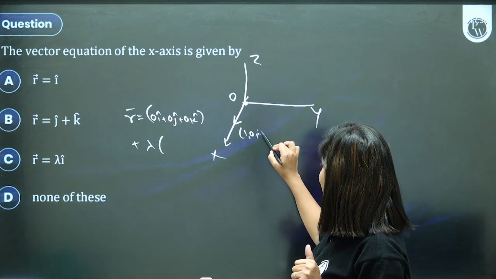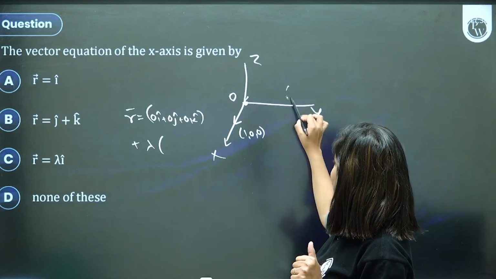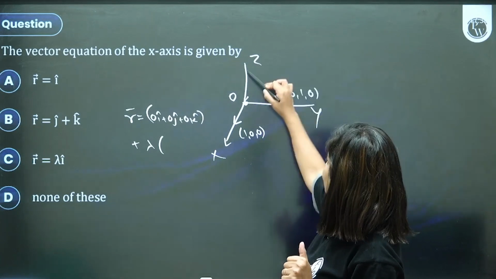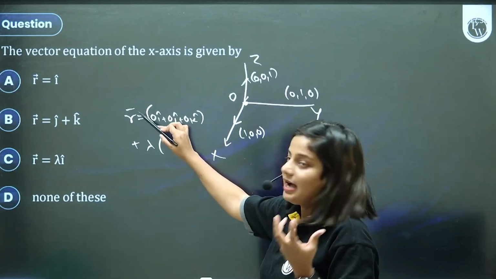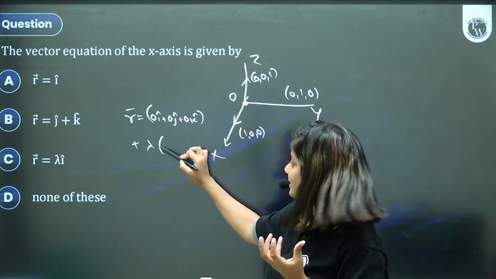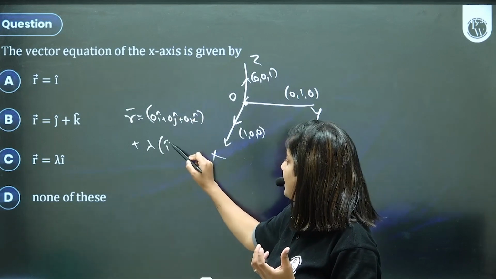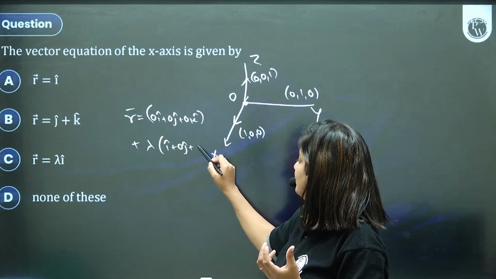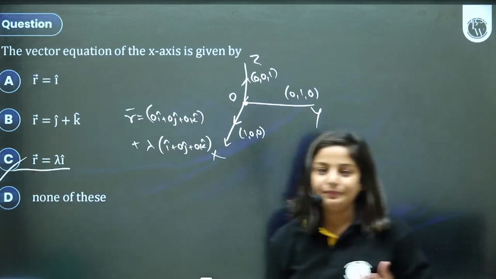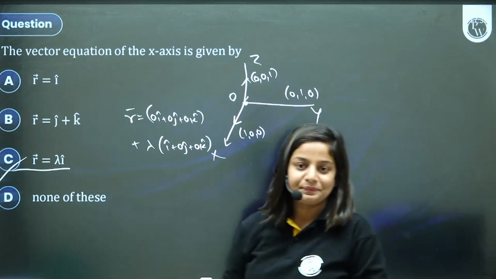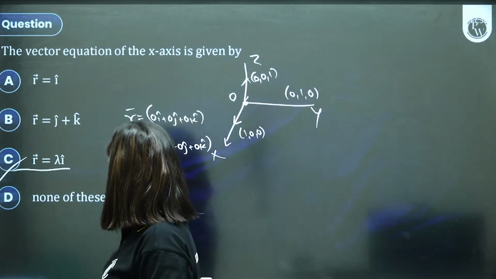Because it's the x-axis, the direction ratio is 1, 0, 0. For y it will be 0, 1, 0. For z, 0, 0, 1. So r bar is a bar plus lambda b bar, where b bar is i cap plus 0 j plus 0 k. The answer is correct. Very good.